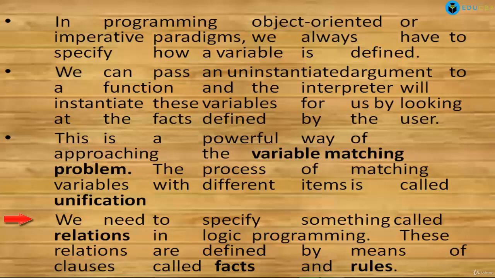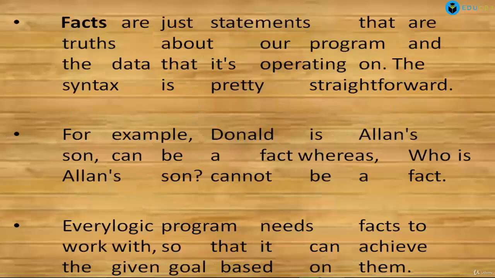We need to specify something called relations in logic programming. These relations are defined by means of clauses called facts and rules. A relation is a combination of facts and rules. We have to provide some information in logic programming to compute any output, and that information is in the form of facts and rules. Now, what are facts? Facts are statements that are true about a program and the data we have to operate on.